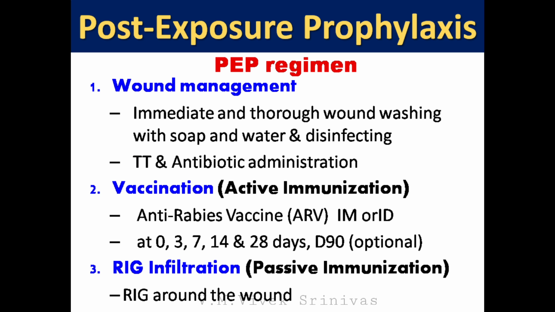Following is the summary about the PEP regimen to be followed. Wound management. Immediate and thorough wound washing, with soap and water and disinfection. TT and antibiotic administration. Anti-rabies vaccination on 0, 3, 7, 14 and 28th day with 90th day optional. And RIG infiltration around the wound.